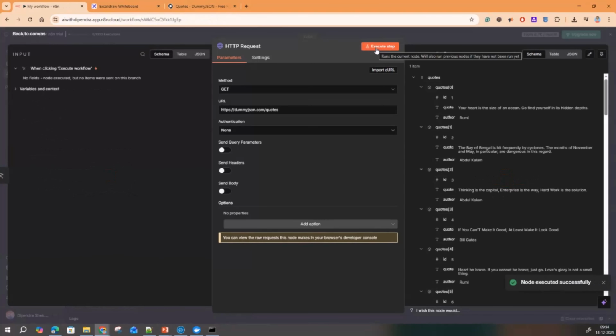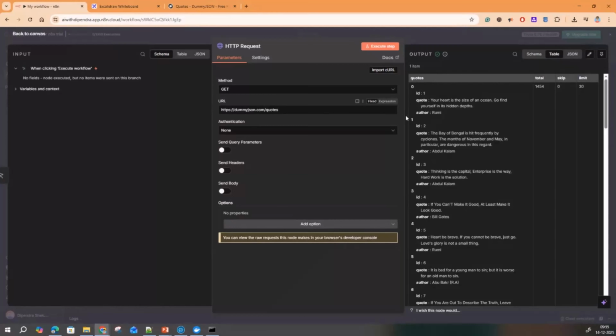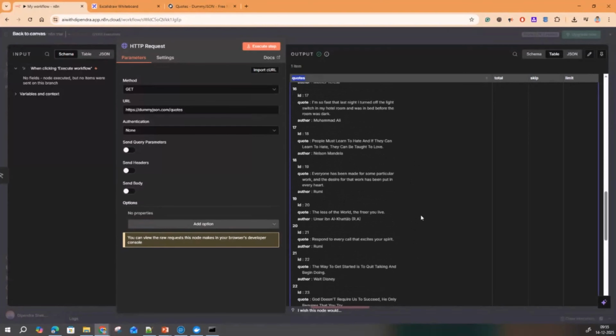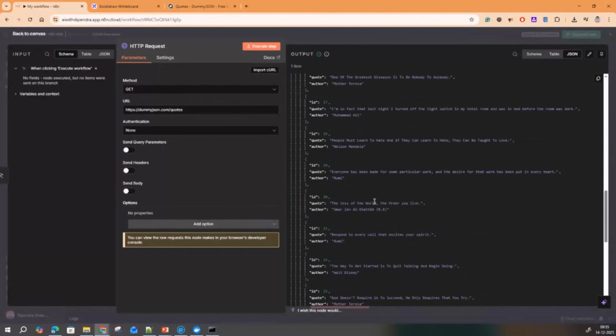The moment I execute this, here you see all the output. So this is the schema format. Under quotes, we have quote of 0, and then we have the data for the first quote. If I just shrink this, the limit is 30, and in total we have got this much data. And if I go to table format, you can see all the quotes. It is not giving you one single quote, because it is showing it as one complete quotes object, and under that you have everything. And if you click on JSON, then you will get the data in this format.